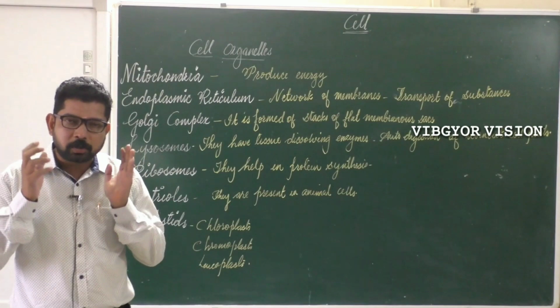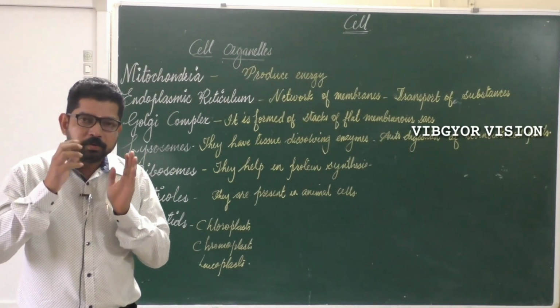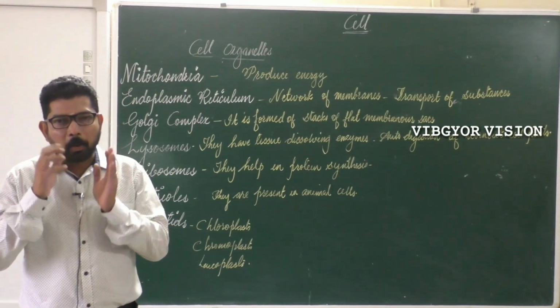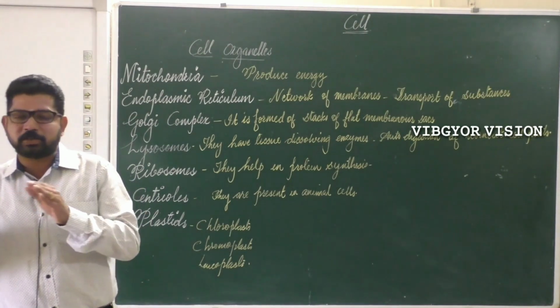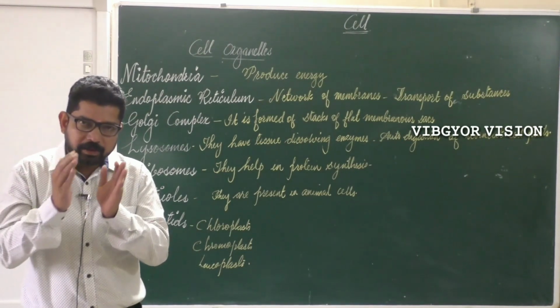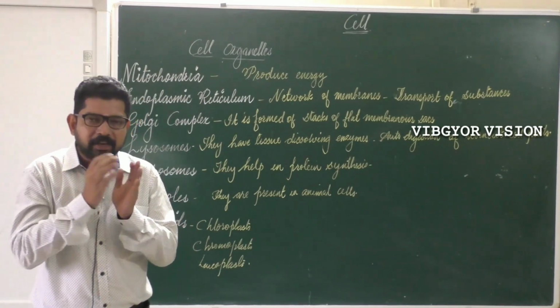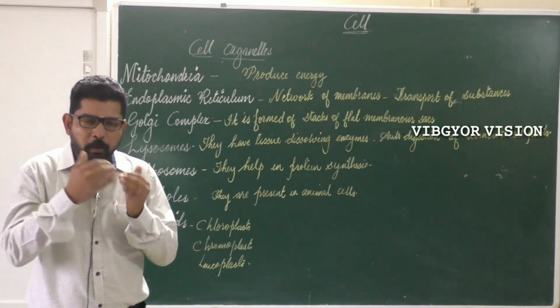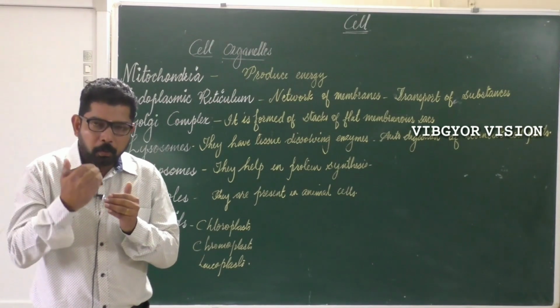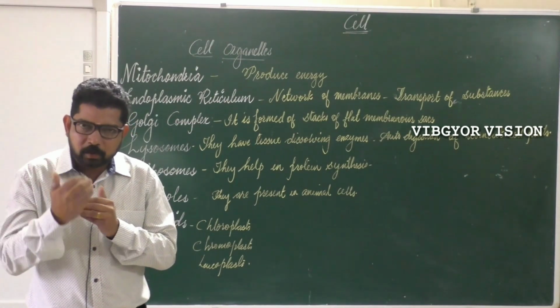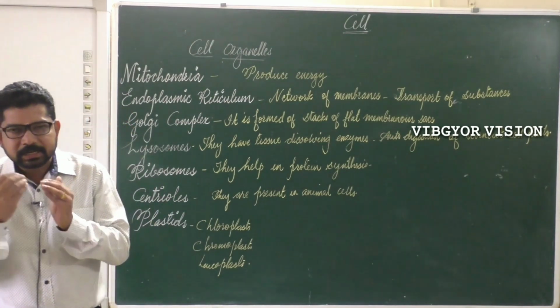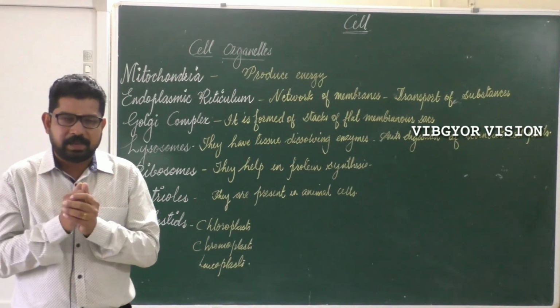And these lysosomes are also used to auto-digest the worn out parts of the cell. So if any part of the cell is not working well or has got damaged, to digest it, it also uses the digestive enzymes.